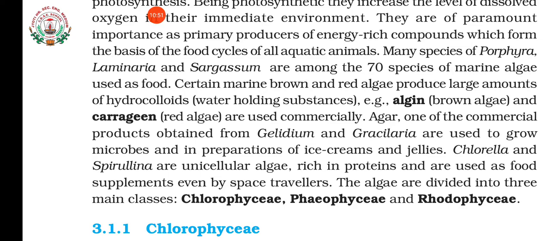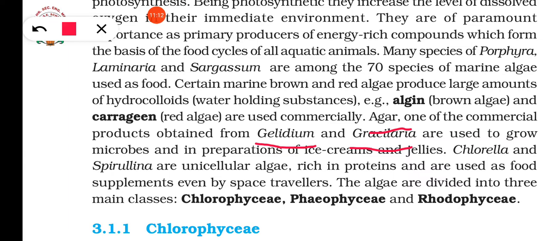Then another economically important product that we are getting from algae is agar. What is it? Agar. This agar is obtained mainly from two different algae, that is Gelidium and Gracilaria.